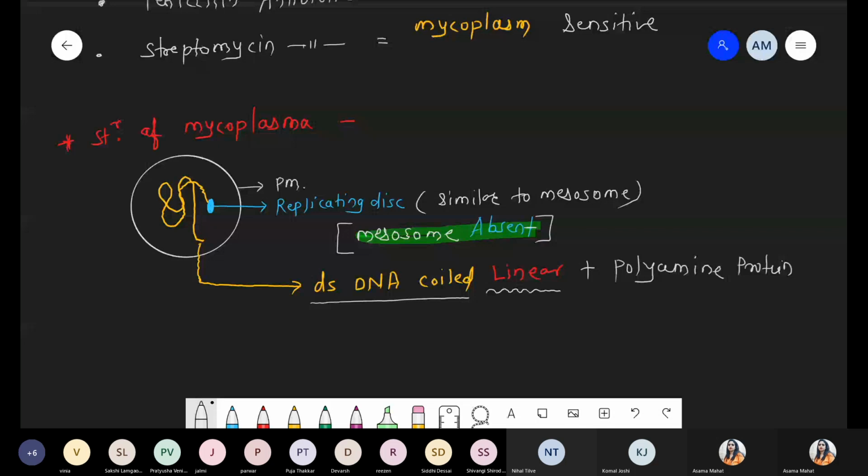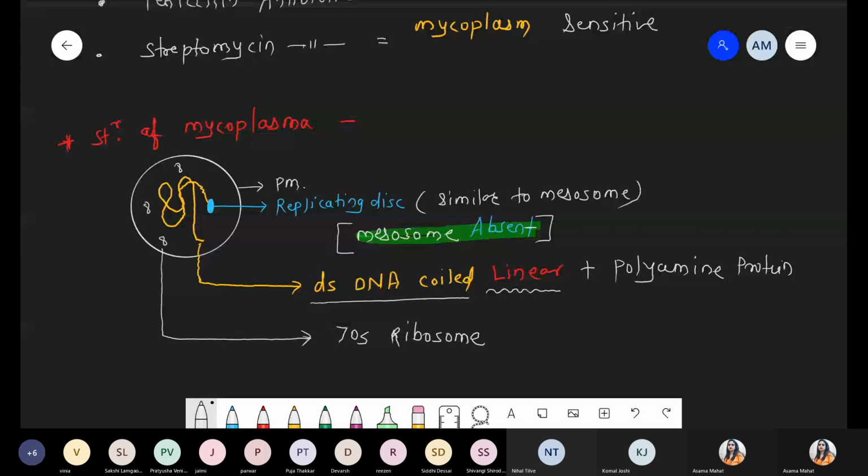Histone will definitely be absent, but in place of histone protein, there is a presence of polyamine protein which provides the positive charge for the packaging. And the next one, ribosome will be present. The simple 70S type of ribosome is present. 70S type of ribosome. Got it?